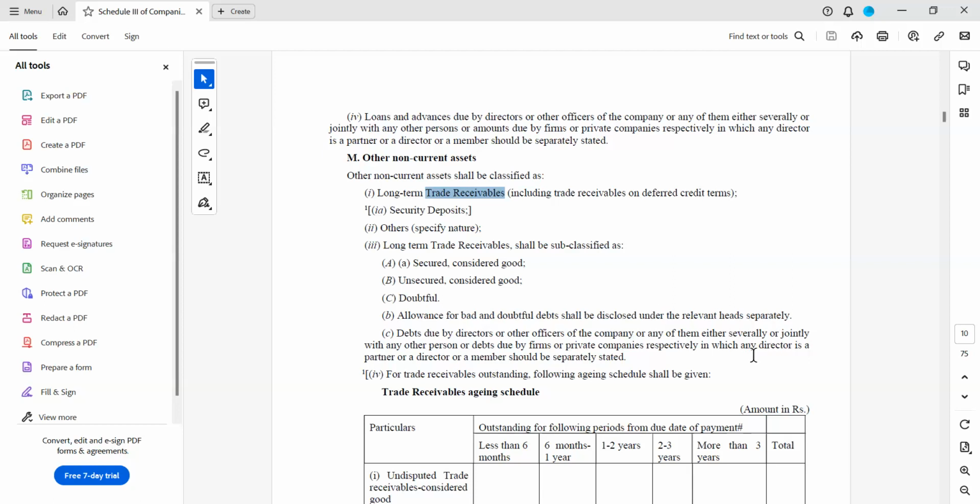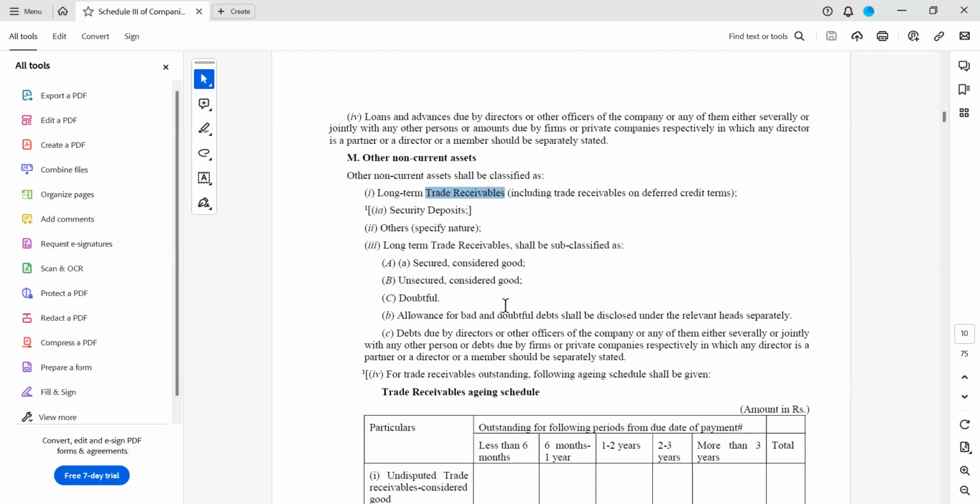Whether it is loans and advances, or trade receivables, short-term or long-term, this disclosure is mandatory as far as receivables are concerned. But mostly none of the companies will disclose this for loans and advances. Usually this is disclosed only for trade receivables, but as per the schedule, you are supposed to disclose a similar presentation for loans and advances as well.